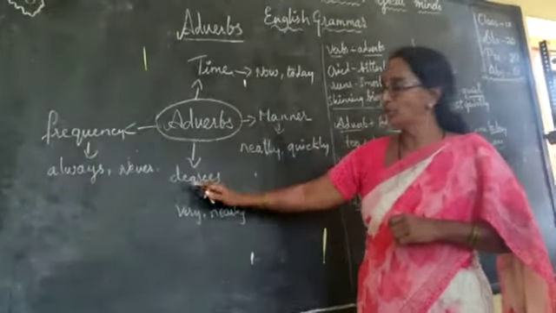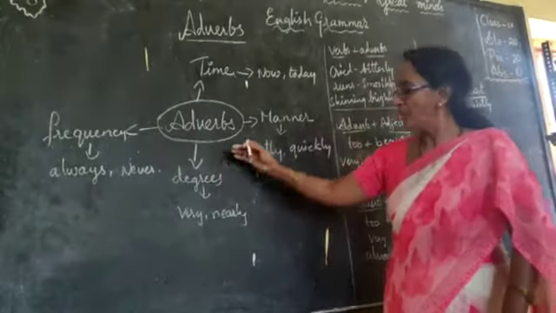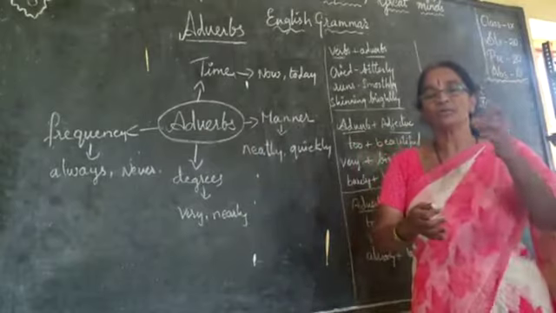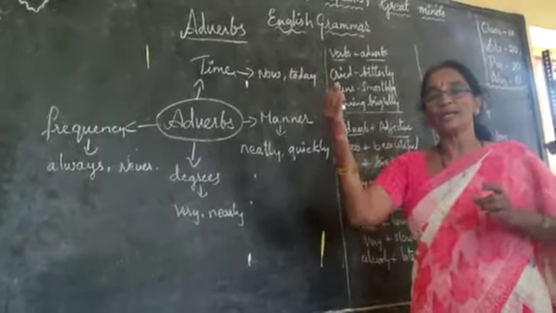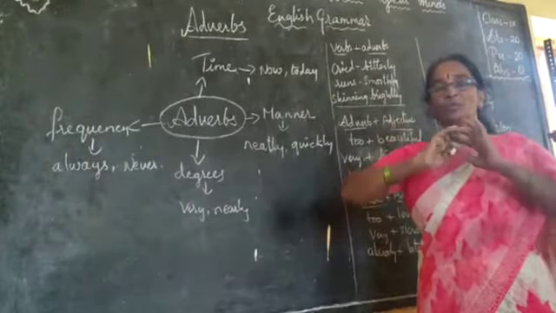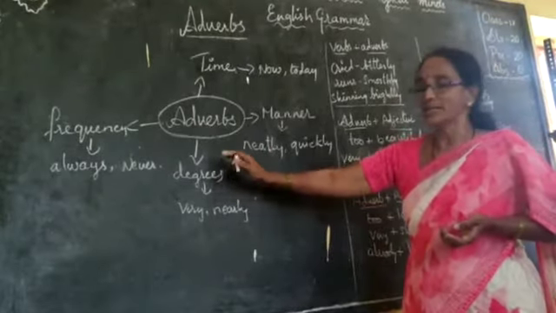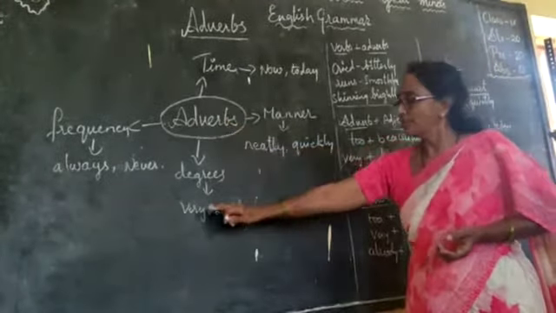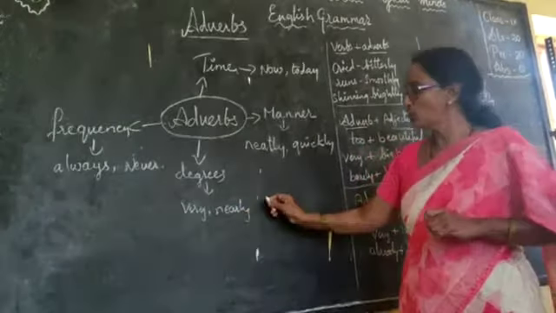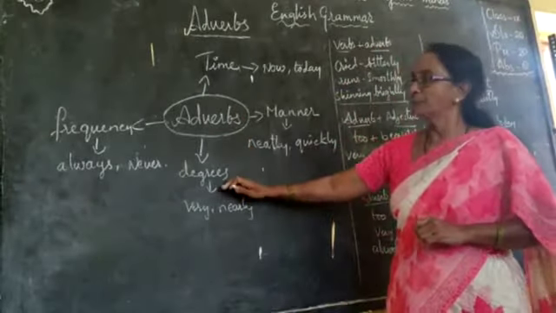Next, coming to the adverbs of degree. Now what are adverbs of degree? For example, very. Just now I told you the rose is beautiful and the rose is very beautiful. We are adding some more word to make it tell something more. So that is called adverbs of degree. That is very, nearly, too, T-O-O. This type of words are called adverbs of degree.